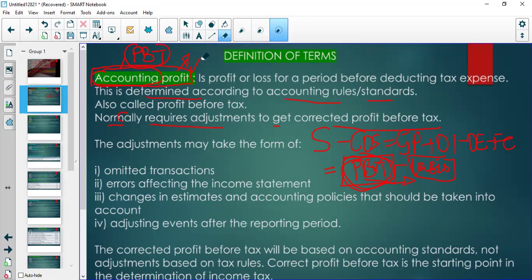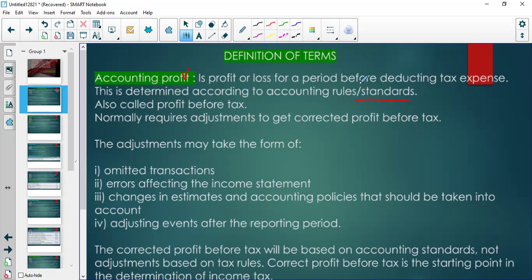There is a demon that causes confusion in the minds of students, so I'm trying to exorcise that demon on your behalf. There is a demon that confuses students, and I'll tell you how that demon operates. Now, accounting profit is determined using accounting standards.